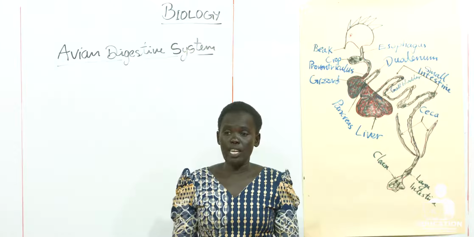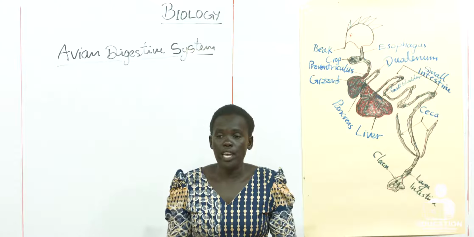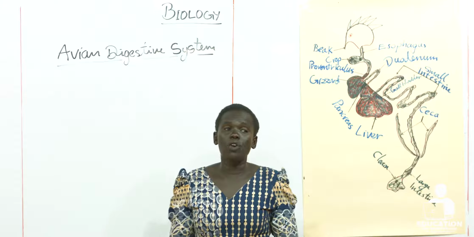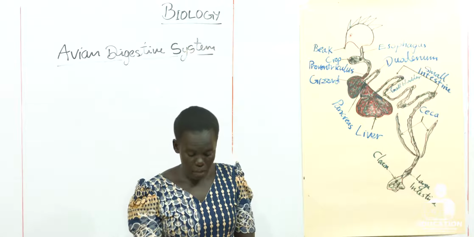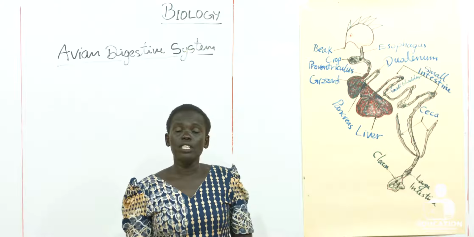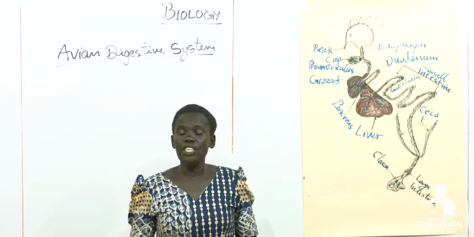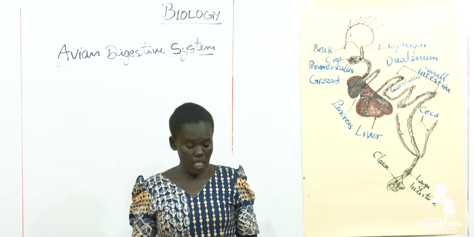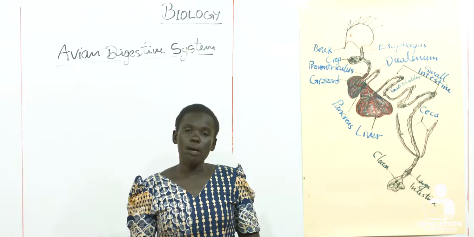So you can wonder, since birds don't have teeth, how do they grind or crush their food? Today we shall learn about the digestive system in birds, then see the structures and the function of each structure. Let us pay attention, dear learners.